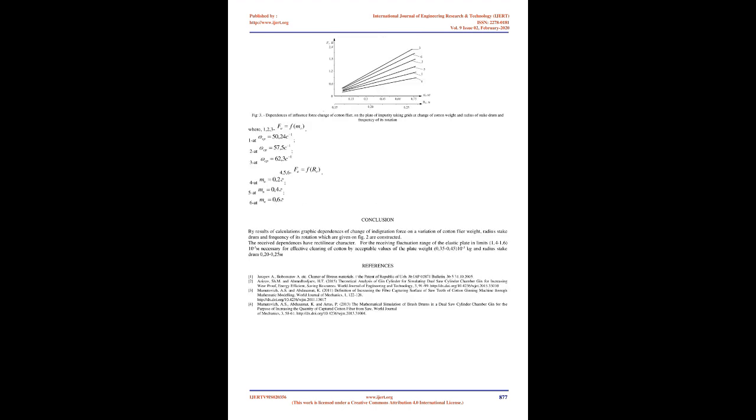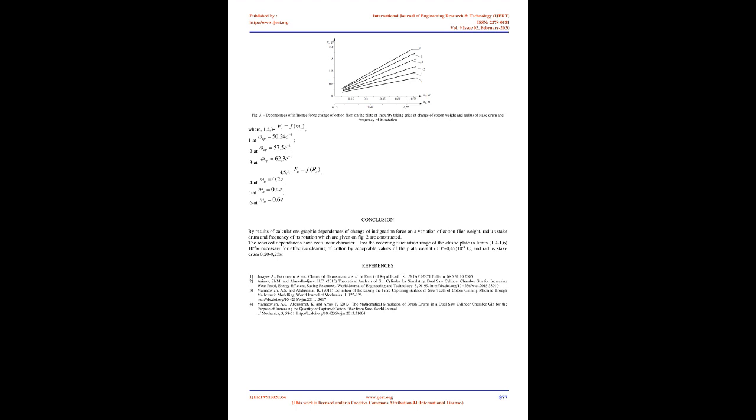With the speed of the accompanying airstream and a small value of clearance, it can be asserted that the change of speed will be insignificant. Taking into account normal acceleration of the flier, and also time, we can define the speed of the flier at the beginning of interaction with the elastic plate. According to the work 58/60, the force of interaction of the flier with the plate. From the received formula 4, it is visible that with increase of weight of the cotton flier, frequency of rotation, and radius of the stake drum, the amplitude of fluctuations of the disturbing force on the elastic plate of the impurity-taking grid of a cleaner grows by a linear law.